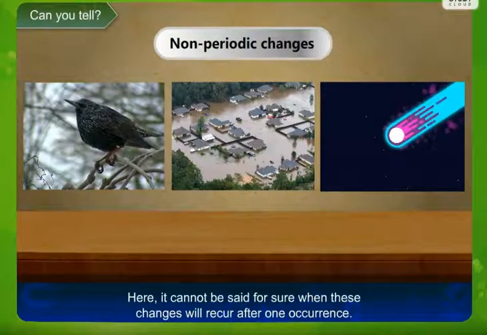So what changes we have learnt is periodic and non-periodic. Periodic changes are like, after every 11 months, the 12th month, then there is a new year. Every year there are 12 months. So after a definite time period of 12 months, you will get a new year. So it is a periodic change. Non-periodic change is like, suppose you have an earthquake. Next, when it is going to take place, it cannot be known. I hope I am clear with periodic and non-periodic.